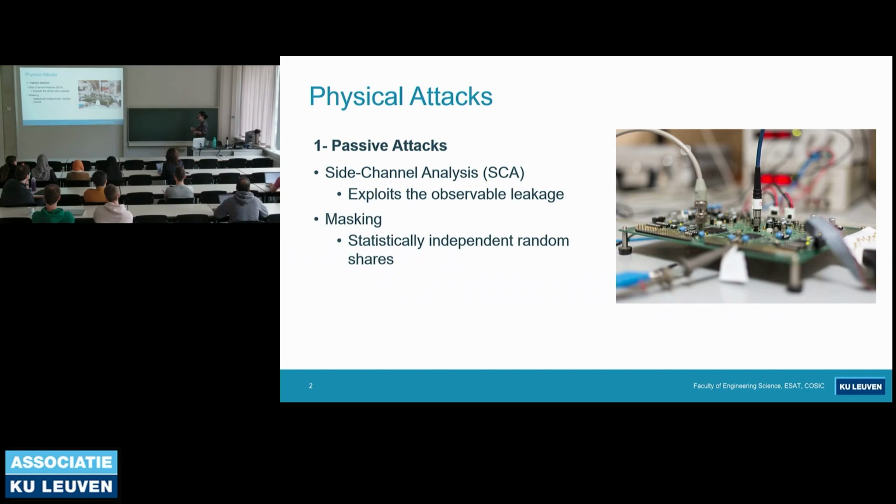And masking is the most commonly used countermeasure against side channel analysis. In principle, what masking does is it splits the secret information into a number of shares, in a way such that the shares are statistically independent from each other. After that, if an adversary observes one of the shares, then they get no information regarding the secret information because they're statistically independent from each other.